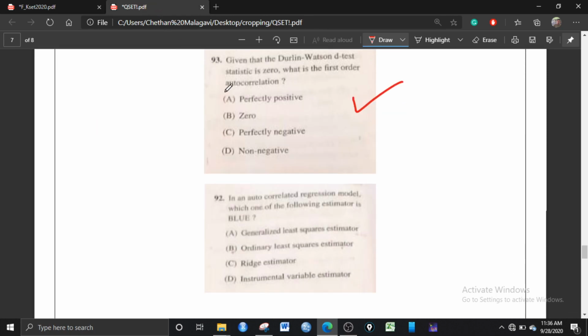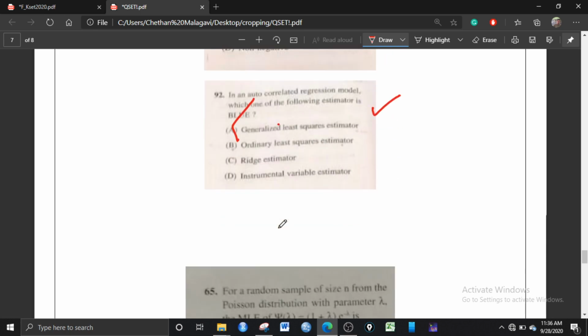In an autocorrelated regression model, which one of the following estimators is BLUE? Which of the following would be BLUE? Here it is the generalized least squares estimator. This is the BLUE in this case. So the answer is A here. And let's move to the next question.